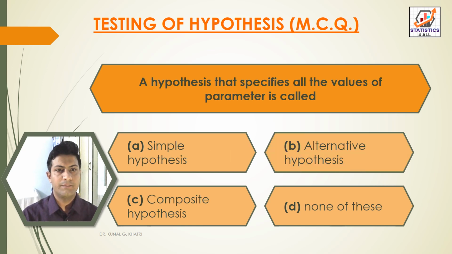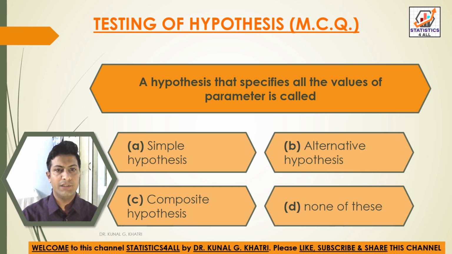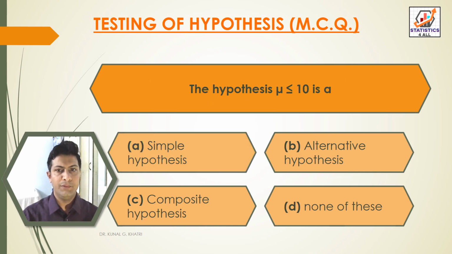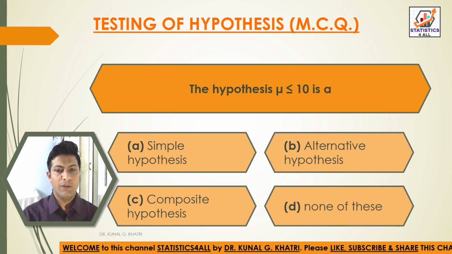Next question, a hypothesis that specifies all the values of parameter is called option A simple hypothesis, option B alternative hypothesis, option C composite hypothesis, option D none of these. So here we have answer option A simple hypothesis. A hypothesis that specifies all the values of parameter is called simple hypothesis. Next question, the hypothesis mu is less than equal to 10 is a option A simple hypothesis, option B alternative hypothesis, option C composite hypothesis, option D none of these.